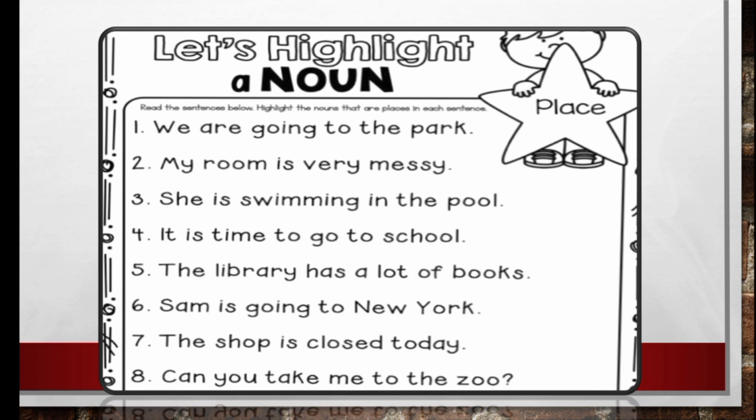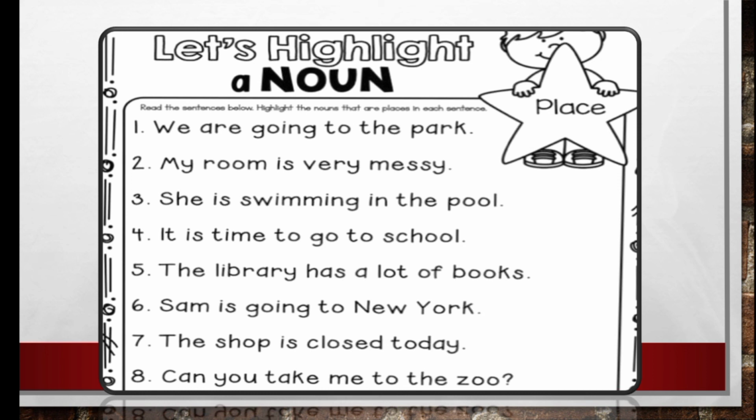What is the noun in the sentence? Exactly. Pool is the noun in the third sentence. And the fourth sentence is: It is time to go to school. Hope you identified the correct answer. School is the right answer.